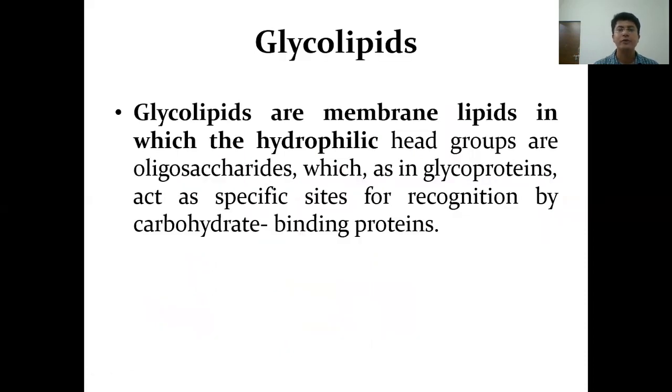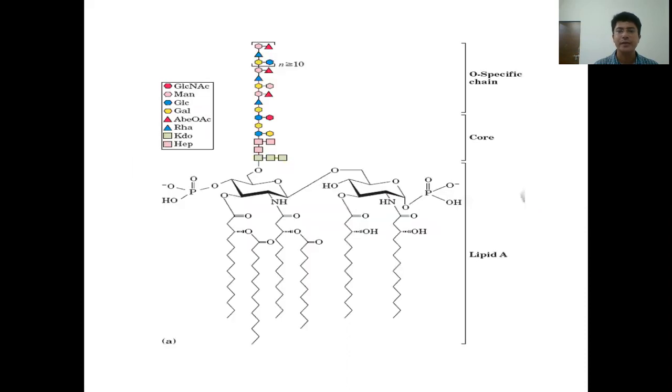Glycolipids are also found in nature. These are membrane lipids in which the hydrophilic head groups are oligosaccharides, which, as in glycoproteins, act as specific sites for recognition by carbohydrate binding proteins. So here you can see the lipids bound to the carbohydrate residues. The glycoproteins and glycolipids are found in the membranes of organisms.